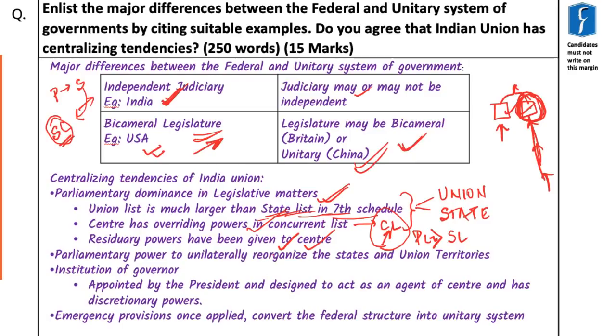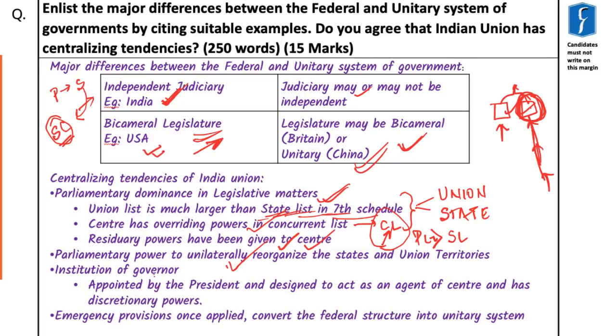Then we know that the basic constituents of federal structure are the states, but the power to reorganize the states, change the areas of those states, change the boundaries and the names of those states has been unilaterally given to the parliament, and states do not have any control over it.